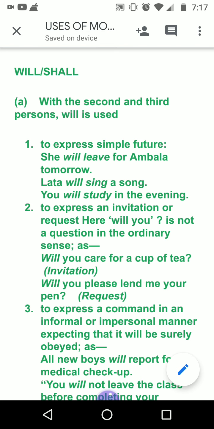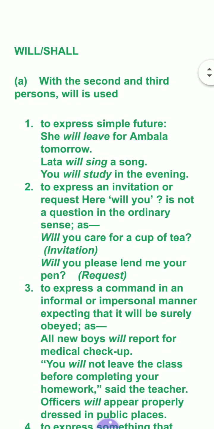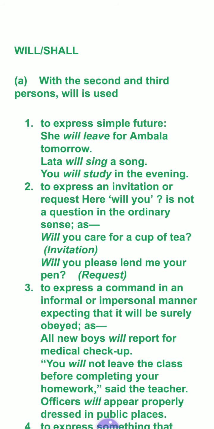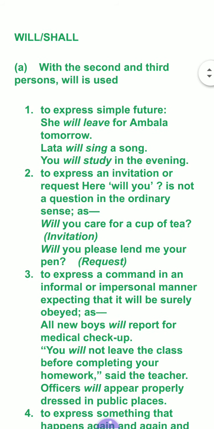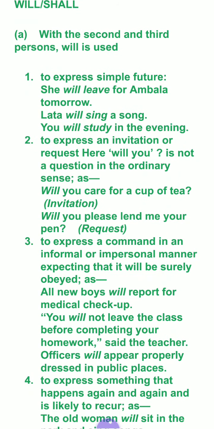The use of will with the second and third person. Now see the first person use, you are familiar with. Will is used with second and third person, like you, he, she, it. Will is used to express simple future action. She will leave for Ambala tomorrow. You will study in the evening. When will is used in second and third person, it shows simple future action.